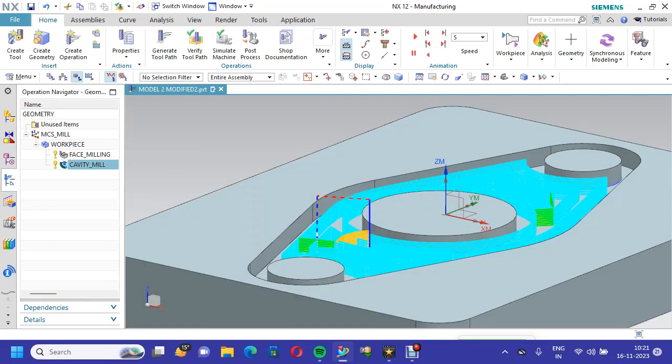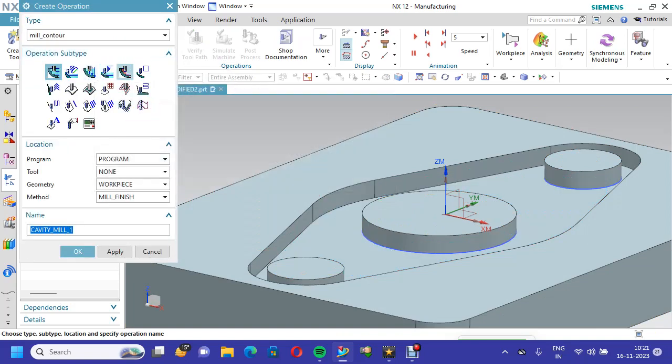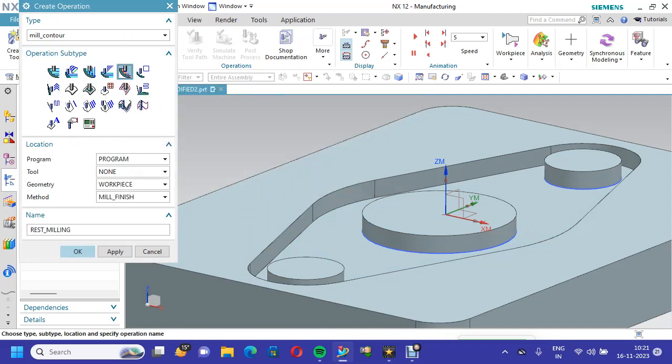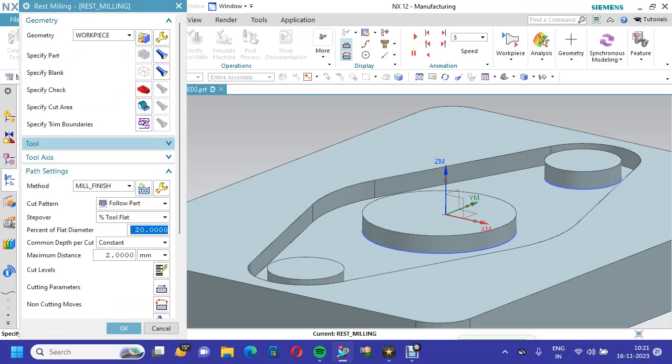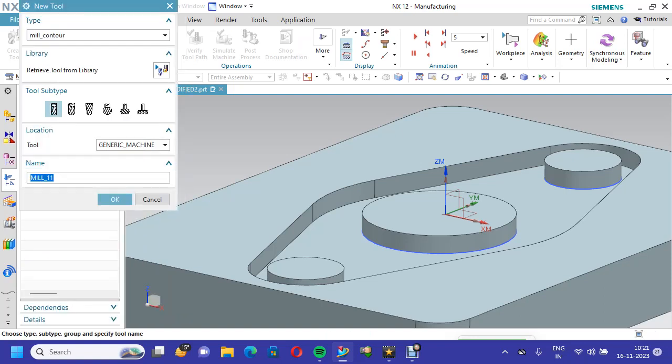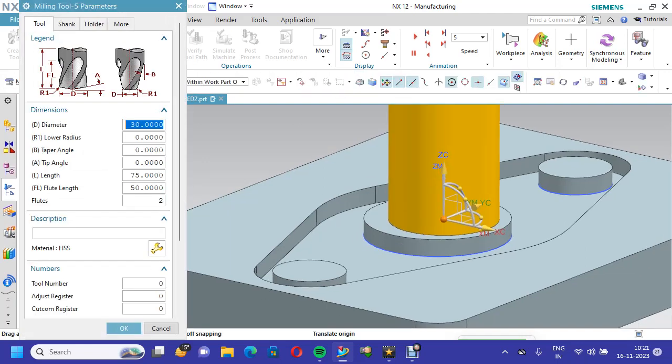Now we will go for rest milling: create operations, go for rest milling options. Here everything is the same; I have not changed anything. The tool, I have to select the tool. Here I will select a tool of lesser diameter, because the previous 10 mm did not enter.